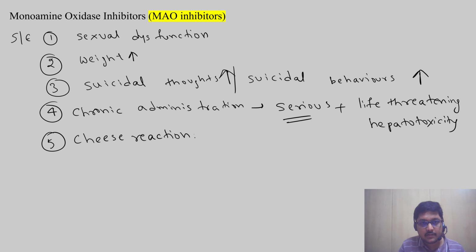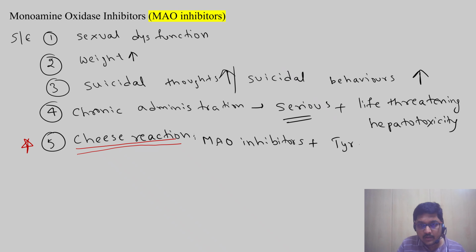What is this cheese reaction? Cheese reaction is very important with respect to MAO inhibitors. We can see cheese reaction when we give MAO inhibitors to a patient and the same patient consumes food highly rich in tyramine. We call them tyramine rich foods.